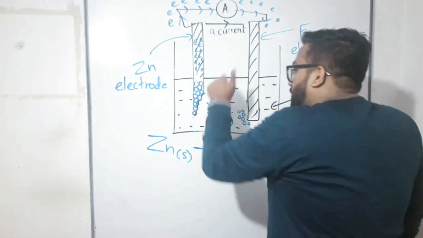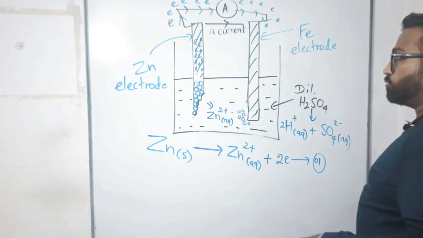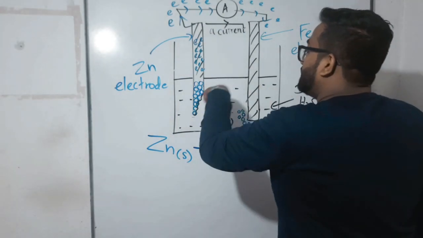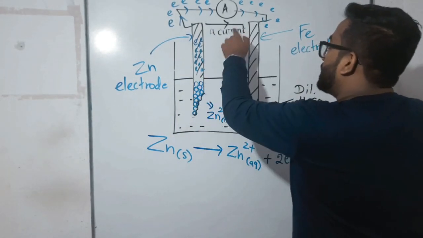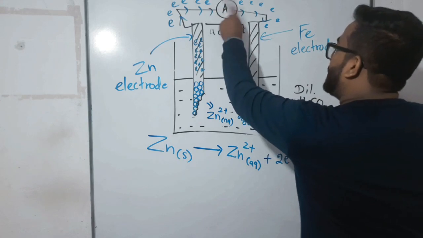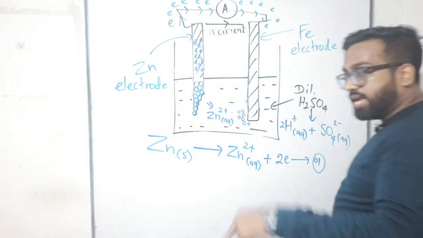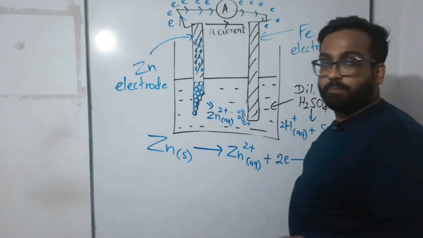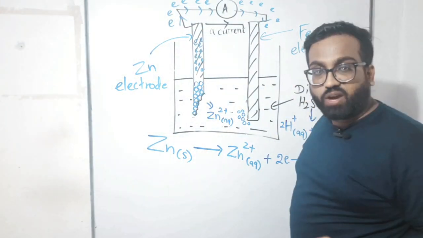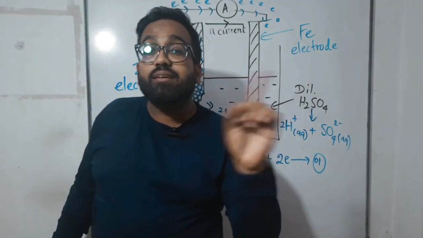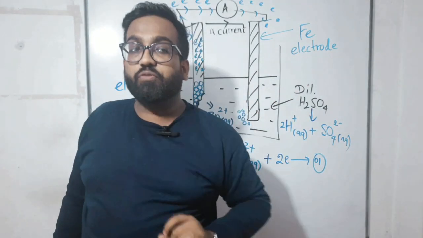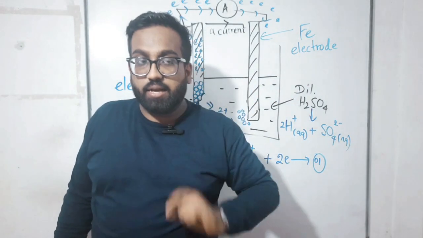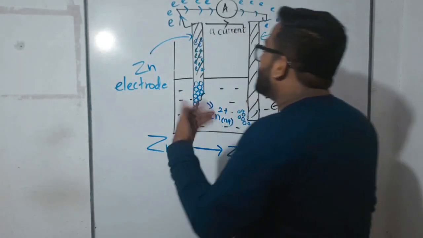I saw the dissolvement of zinc electrode. That's okay, that was possible. Second time I saw, when this happened as usual, the indicator of the ammeter was rotated. Then I realized that this happened because of this. This happened means what? The ammeter indicator was moved. Indicator was rotated, right? So because of what?